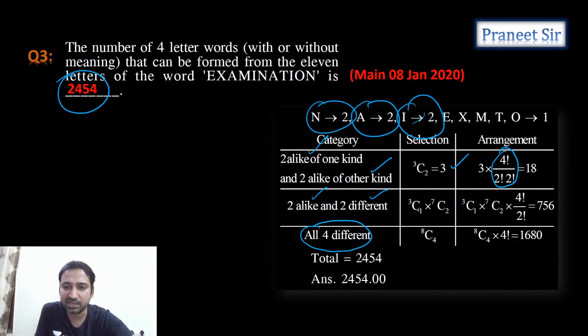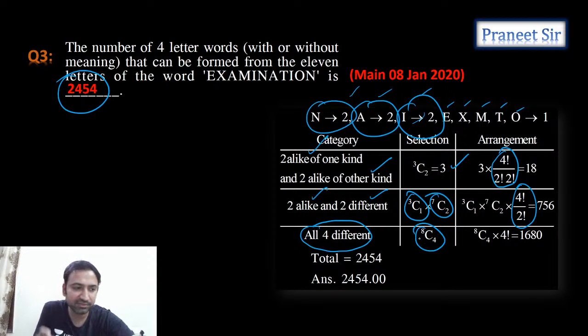2 alike means out of 3, 1 set we need to select. And from the remaining 7-letter set of 7 distinct letters, we need to select 2 letters and then arrange. Arranging is this. Next, 8 different. 8 different means all are different. All 4 letters are different. So total 8 letters are there: 1, 2, 3, 4, 5, 6, 7, 8.